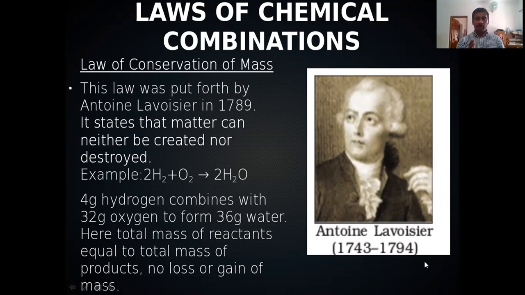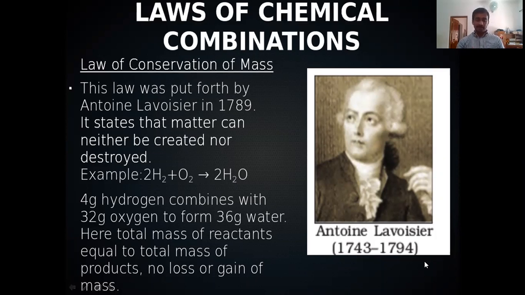These laws of chemical combination were developed about 250 years back. At that time, there was no idea about elements or atoms. The atoms or subatomic particles were not discovered at that time.